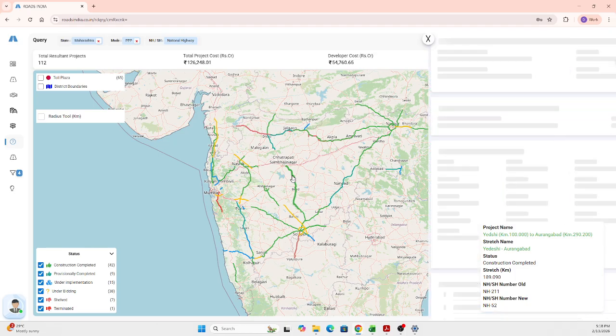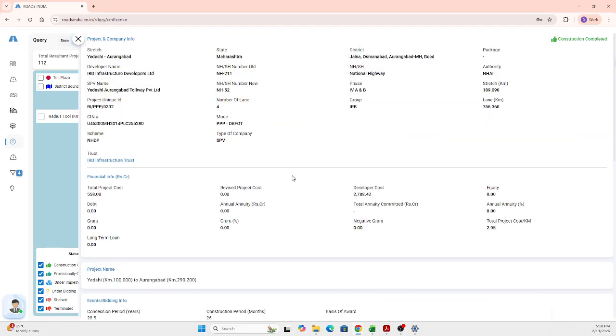Upon selecting that, you get the elaborated view. In this elaborated view, you get four modules of data information. That is, the project and company information, which will give you the stretch name, project name, state, NH number, lane, mode, who is the developer, and who is the SPV. All those basic elements for a particular road project will be analyzed here in the project and company information.